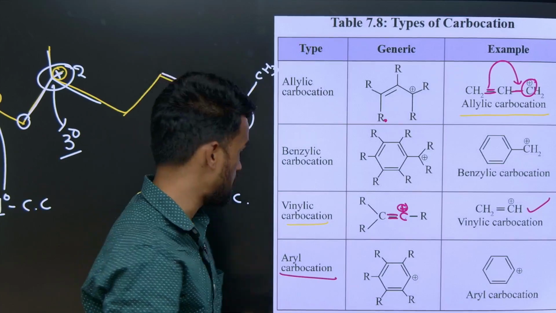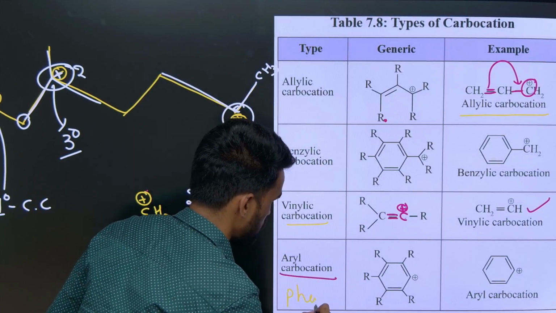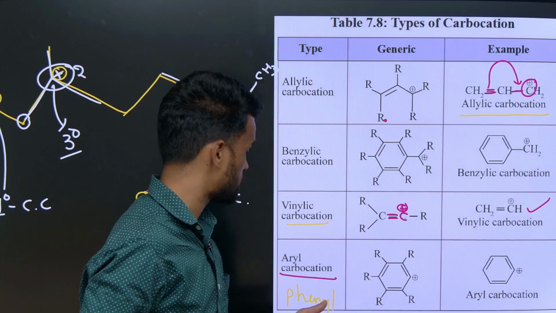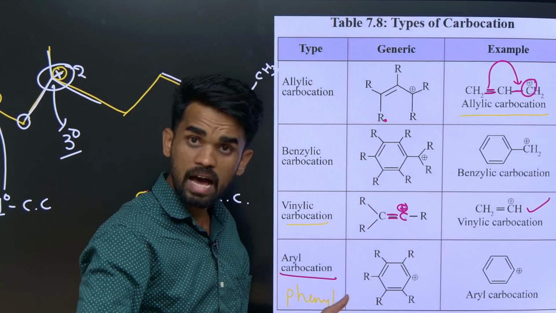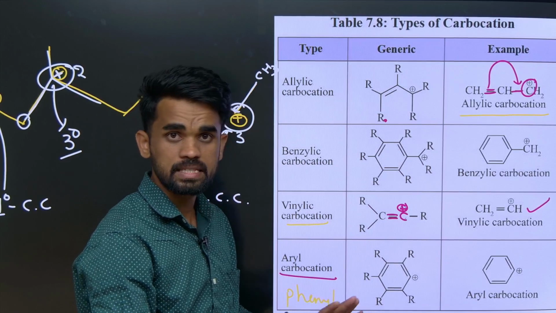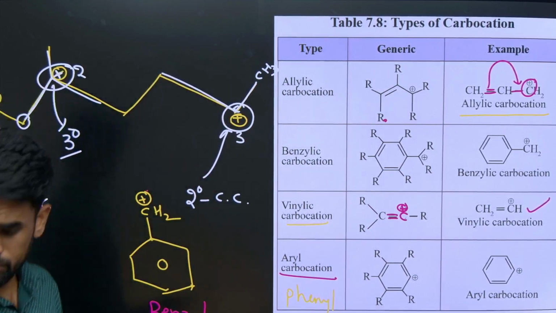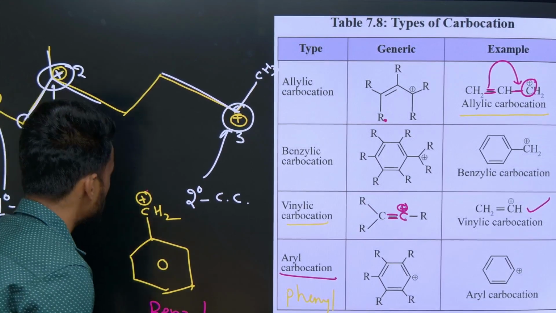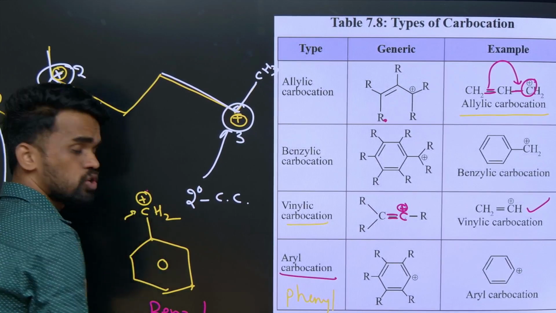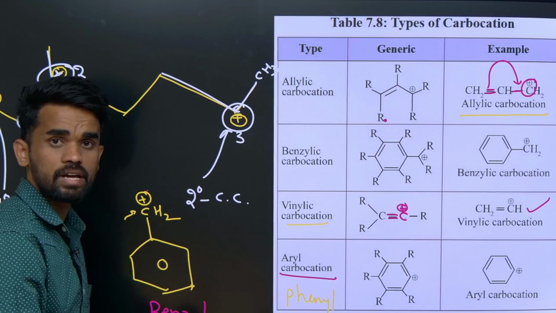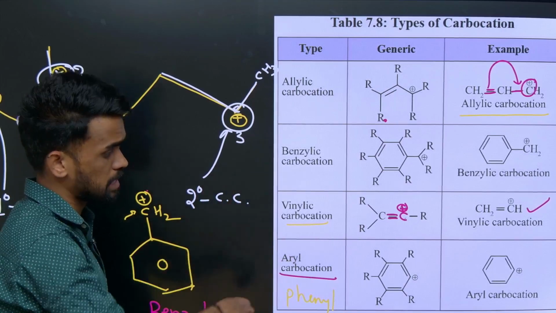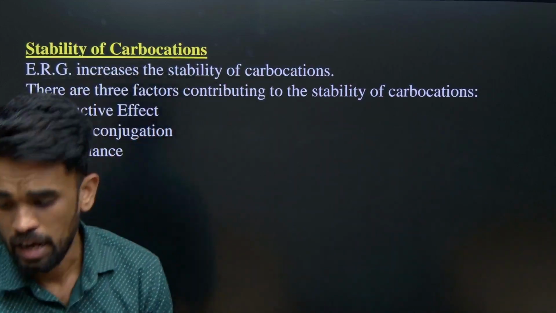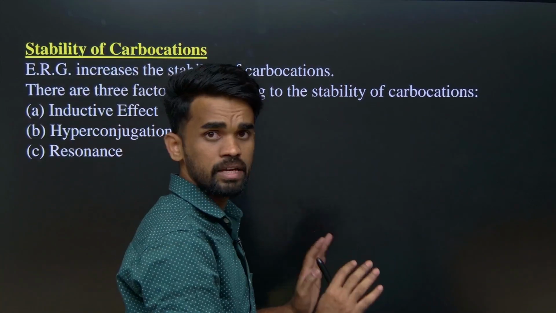Now if it has a positive charge, you can say phenyl carbocation or aryl carbocation. I hope this is clear. If it is at the benzylic position, we should call it a benzylic carbocation. We will be discussing these things in the upcoming lectures. As of now that is enough for us.